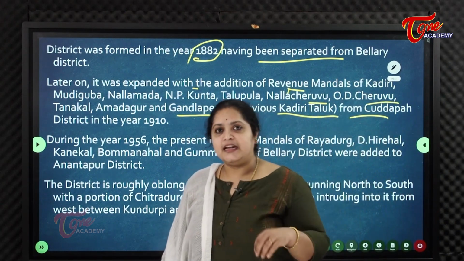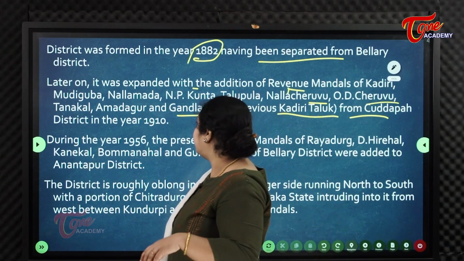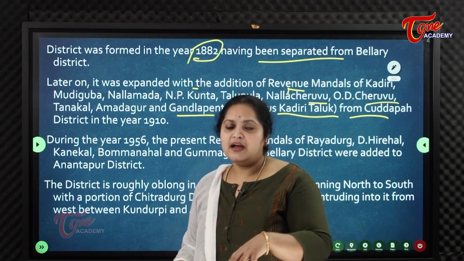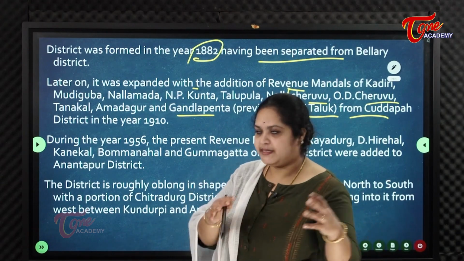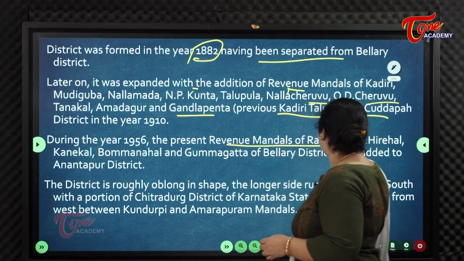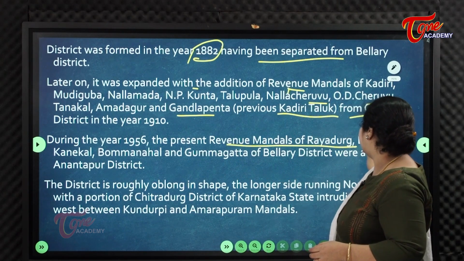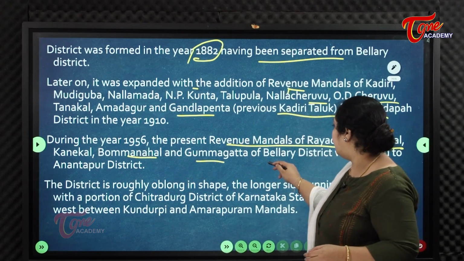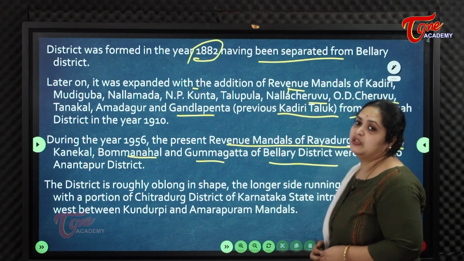In 1910, these regions were carved out of Kadapa and added to Ananthapur district. During 1956, the present revenue mandals of Raidurg, D. Hirehal, Kanekal, Bommanahal and Gummagatta of Bellary district were added to Ananthapur district.